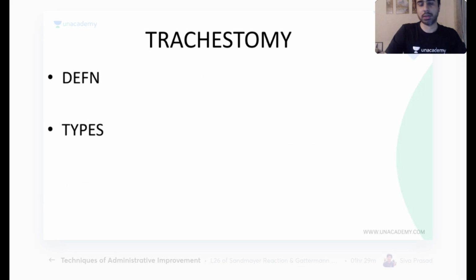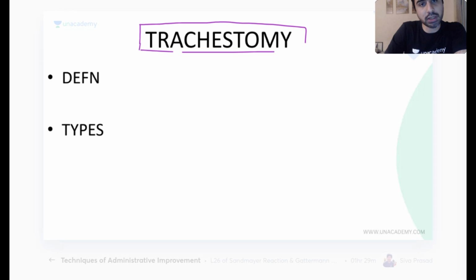Now coming to tracheostomy. Understand, whenever you are asked to describe any procedure, you have to describe it in a certain structure, a certain pattern, which is what is expected of you. You don't just start randomly. You are going to apply this not just for tracheostomy, but even for surgical procedures like hernia repair and appendectomy. They will all be done under the same headings. Once you get this, throughout your life you will never have a problem describing any surgical procedure. And this is a universally accepted pattern.